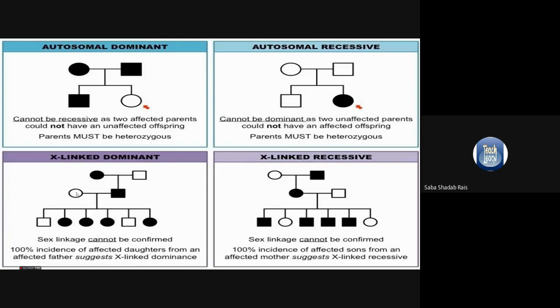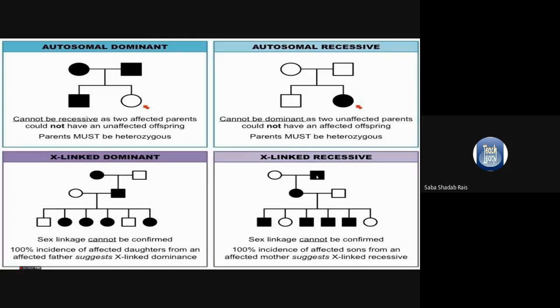In the case of X-linked recessive, women are less likely to get the disease, because women have two X chromosomes. Only if both X chromosomes have the homozygous recessive allele will the woman show that type of inheritance. Now here you can see, although it is X-linked recessive, the daughter is affected. The reason is the father: the mother might be heterozygous and the father is affected. Only then is it possible that the daughter will show the disease.